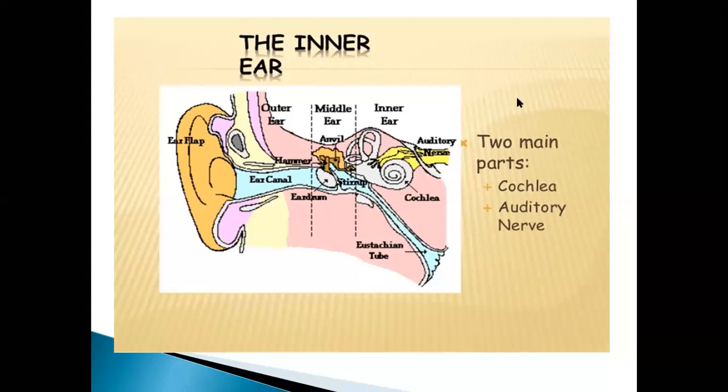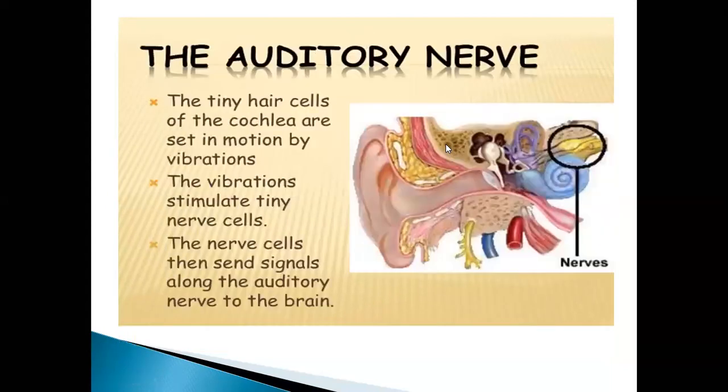It also passes the vibration towards the cochlea. The cochlea is made of 3 ducts, it wraps itself. Yes, it is made up of 1, 2, and these are 3 ducts. Fine. Coiled tube. Sound receptor cells are present within the middle duct of the cochlea. Yes, sound receptors send this message toward the auditory nerve, and the auditory nerve sends it towards the brain.